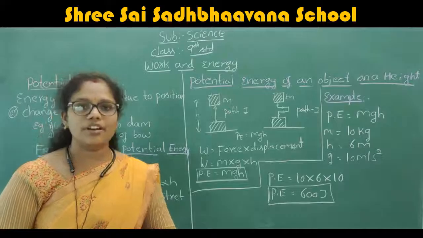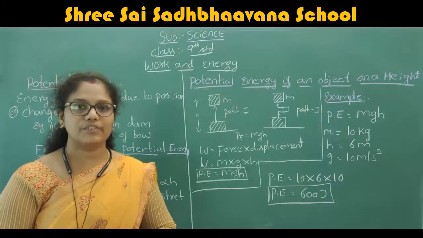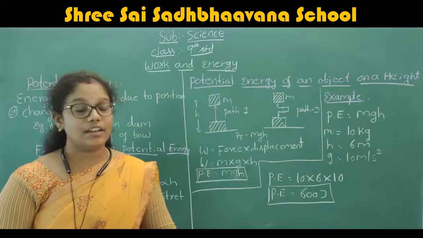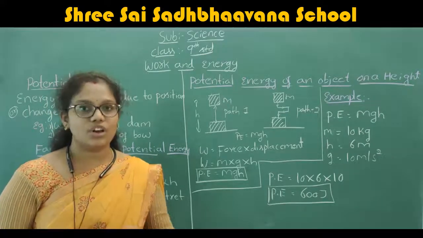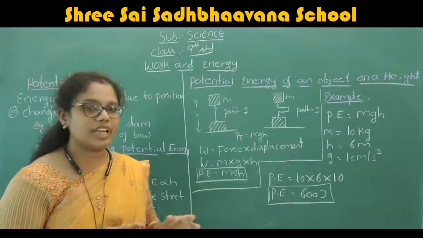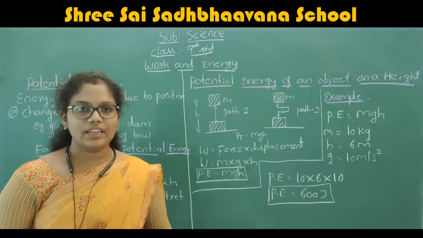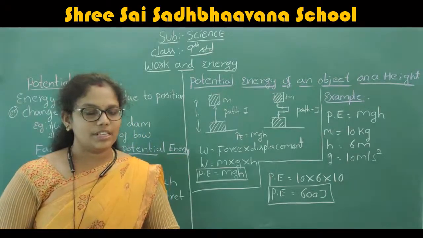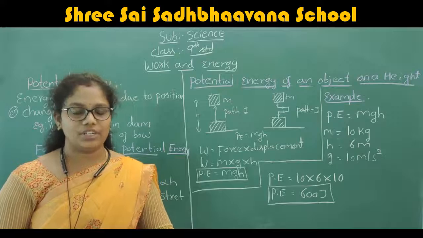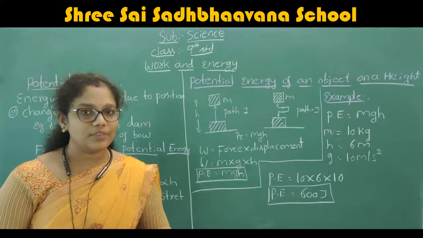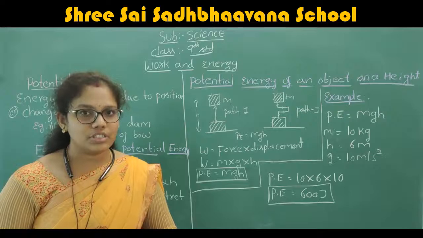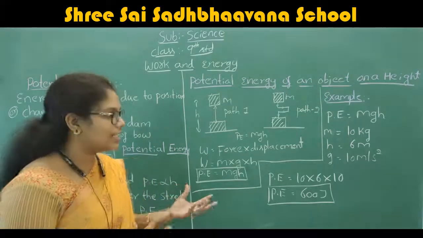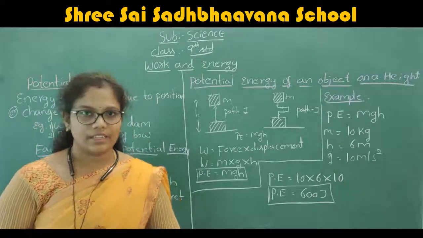In this lesson, we already completed the definition of work and the factors that affect work. We also discussed the definition of energy and some types of energy. The first type of energy is kinetic energy. What is the formula for kinetic energy? Kinetic energy is equal to half mv square.